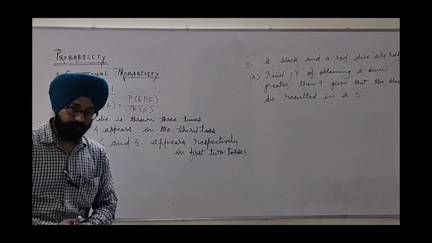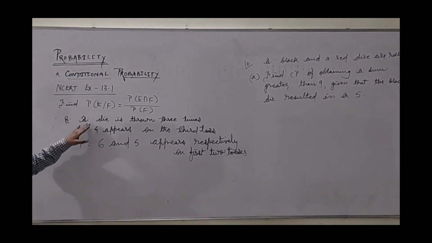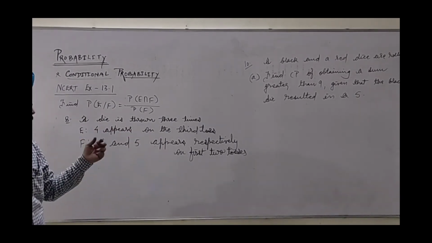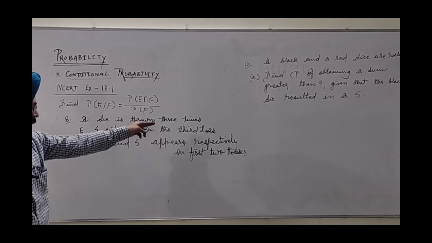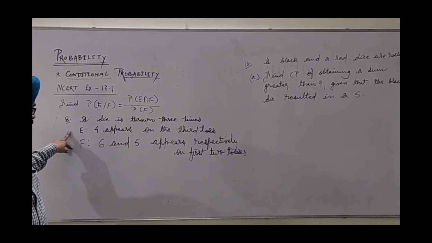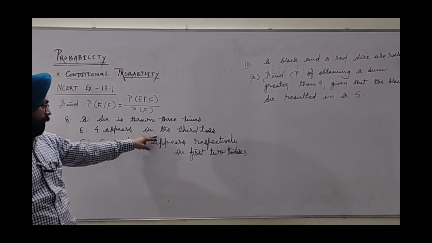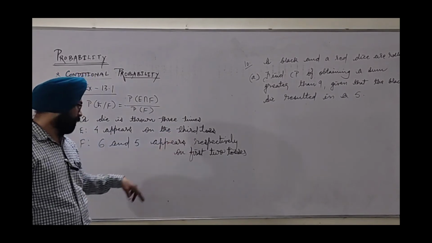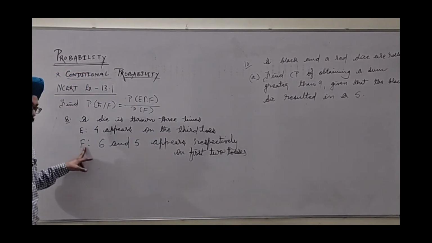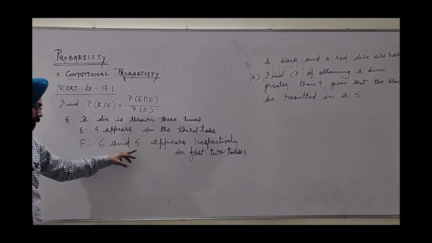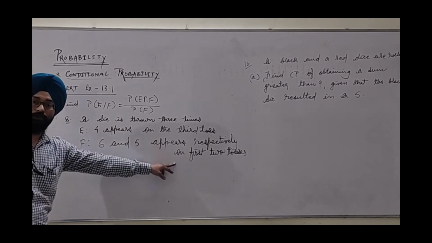Next, we begin with question number 8. A die is thrown 3 times. Previously it was a coin; here we are throwing a die 3 times. Two events are defined: E being 4 appears on the third toss, and F defined as 6 and 5 appear respectively on the first 2 tosses.